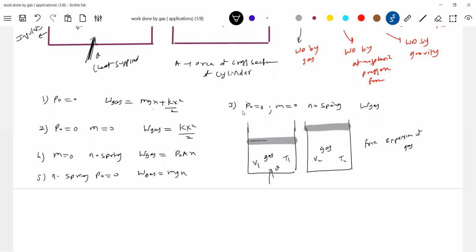So here what happened? Work done by gas is non-zero. Here it is 0 because no agent is available to extract or to accept work from gas.